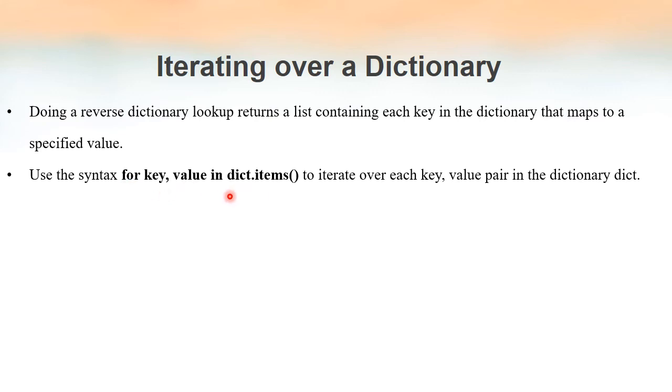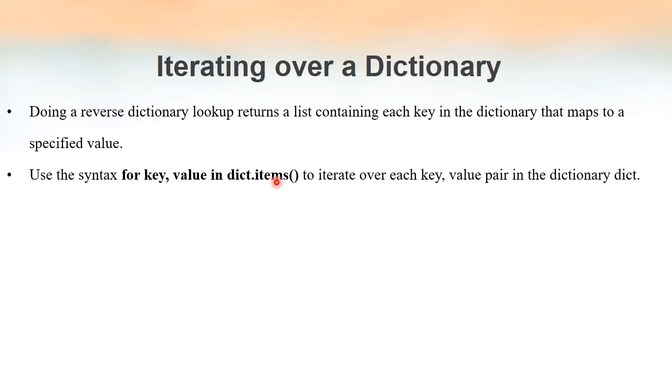This is the for loop syntax that we have to follow to perform reverse dictionary lookup. For is the for loop, key and value are the variables, in is a membership operator, and dict is the dictionary name, dot items, where items is the items method. The items method will return the view object, a list of tuples, and each tuple will have two elements.